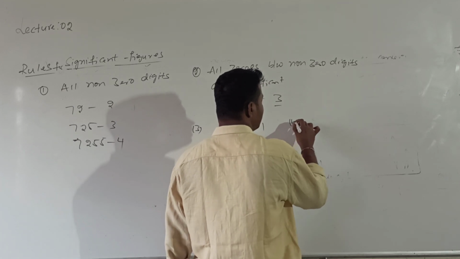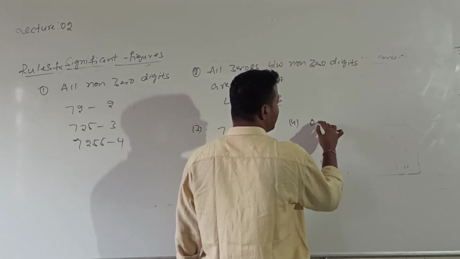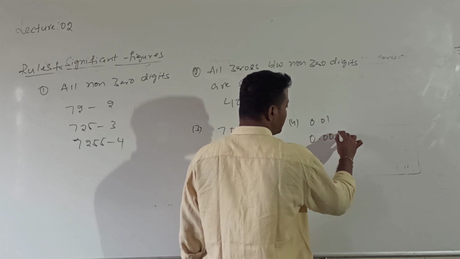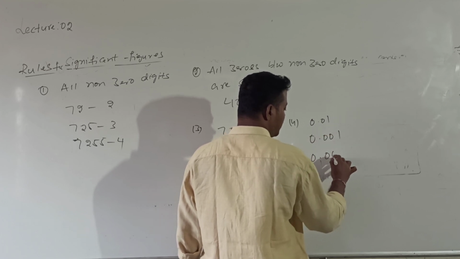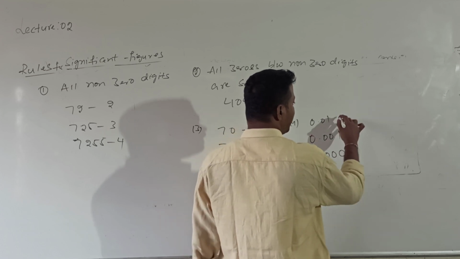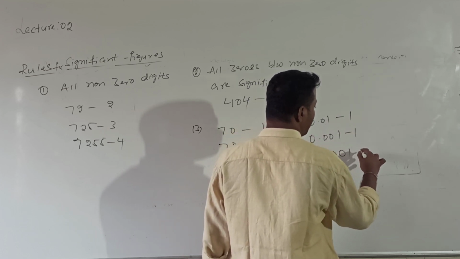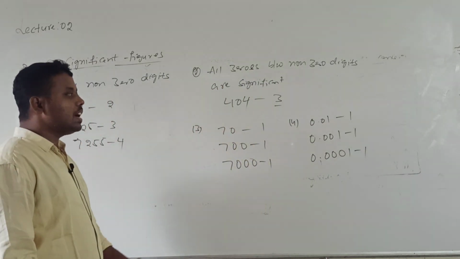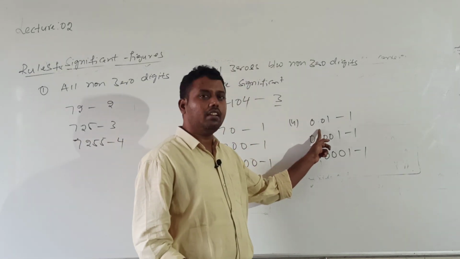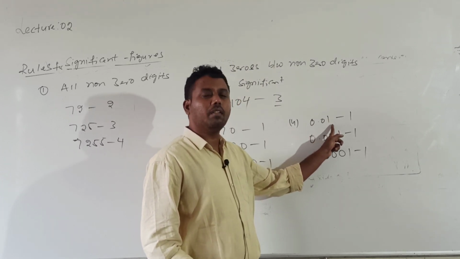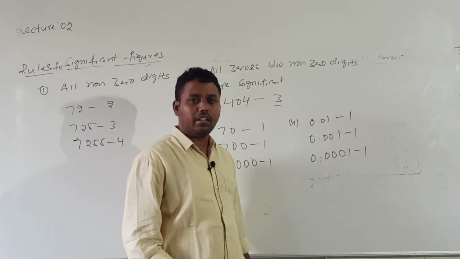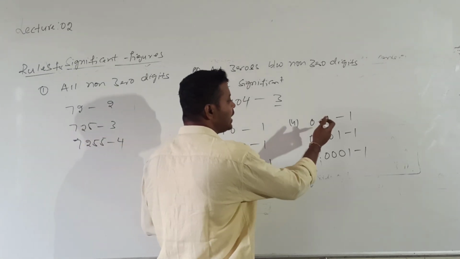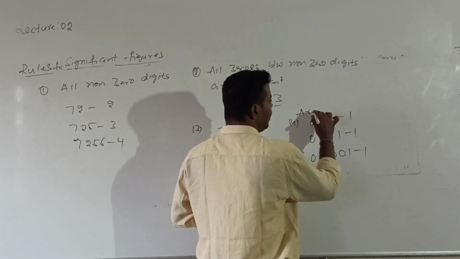The last, fourth rule is, if the number is less than 1, for example 0.1, 0.001, 0.0001. Here the number of significant digits is 1, here also 1, here also 1. Those zeros which are on the right side of the decimal and the left side of the first non-zero digit are not significant.